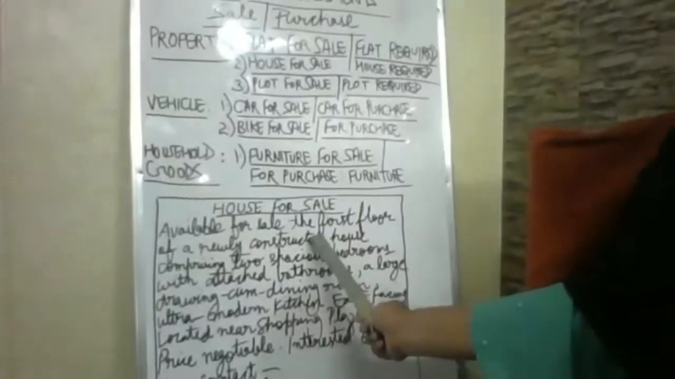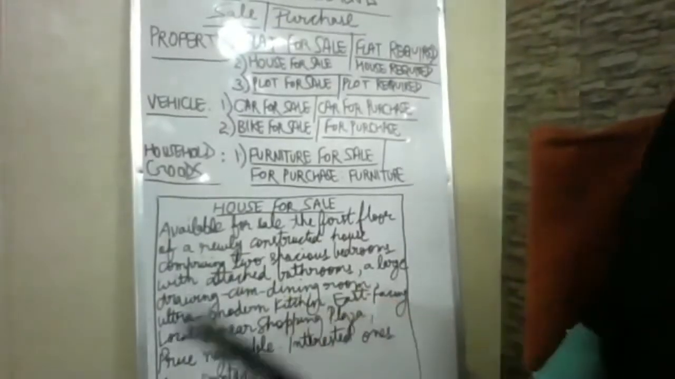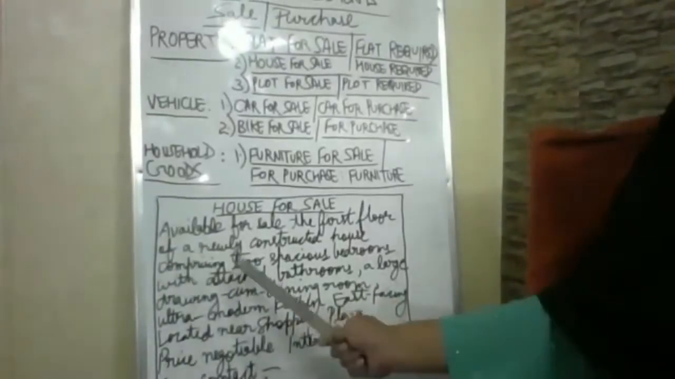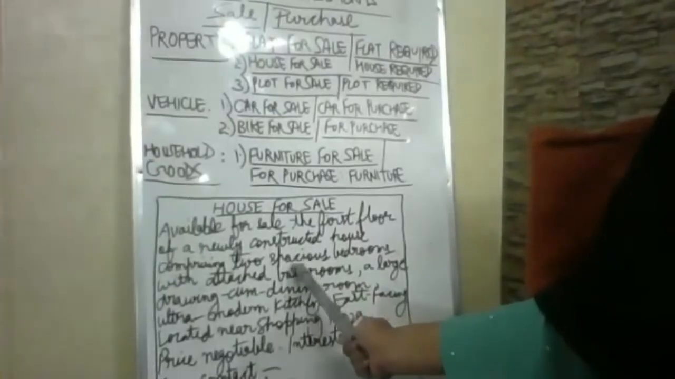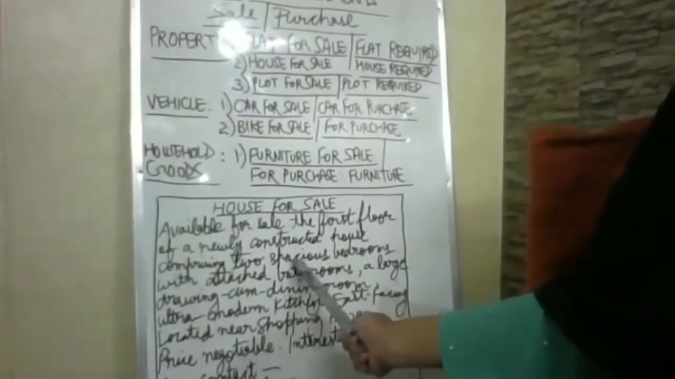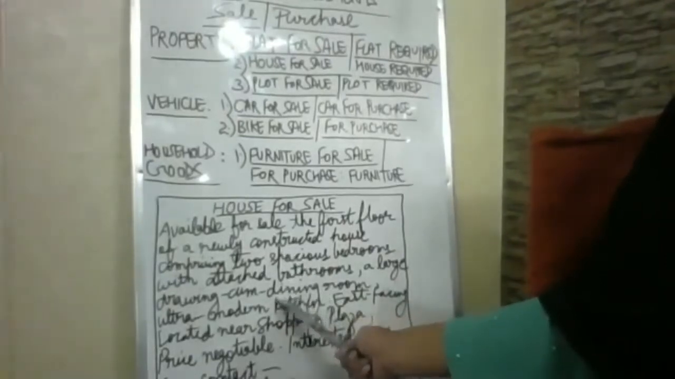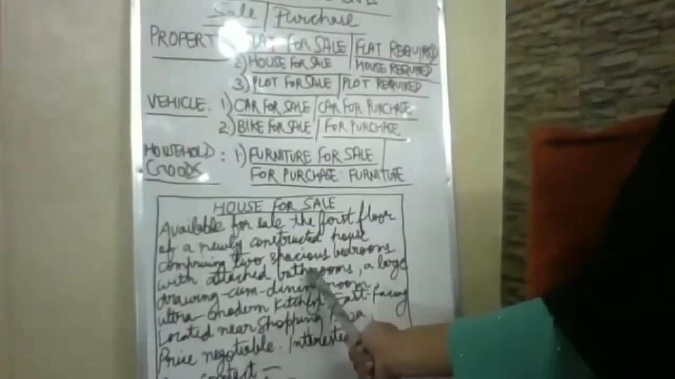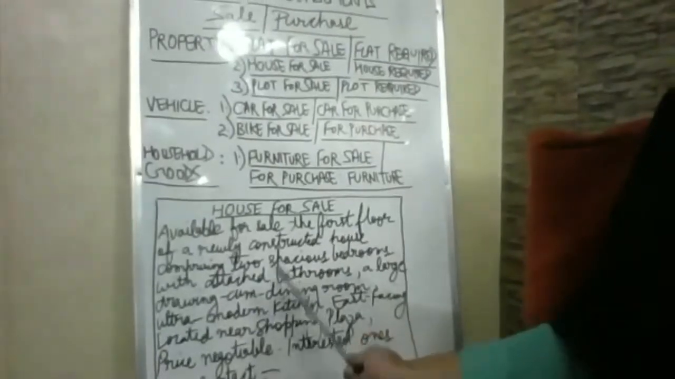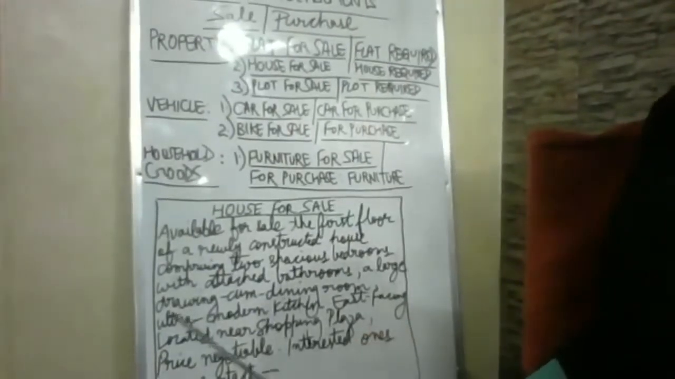Fine. Must have. Now what do you want? Must have 3 bedrooms with attached bathrooms, comma, modular kitchen, balcony. Fine. Spacious parking lot. This is your basic requirement. What is your preference?